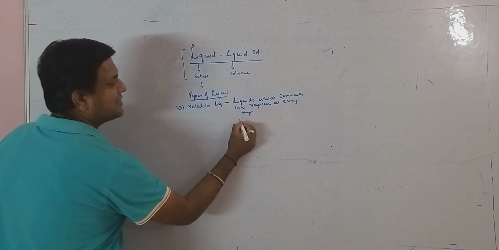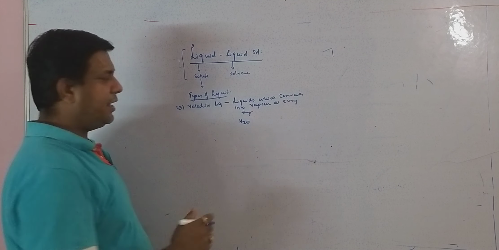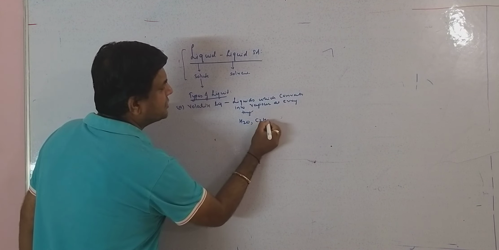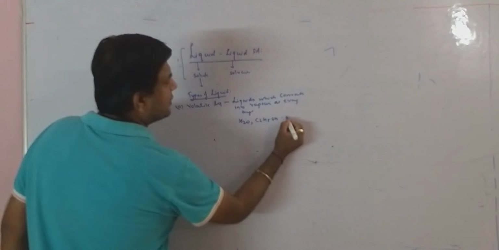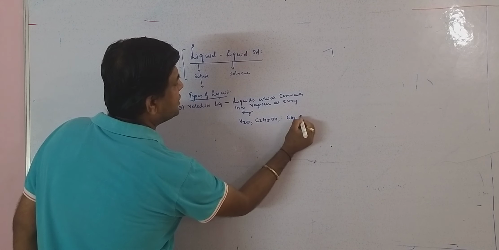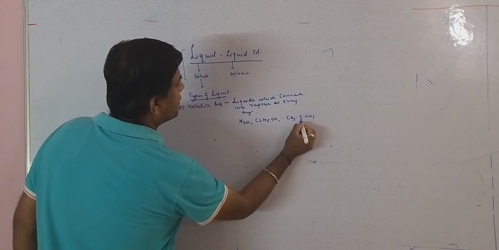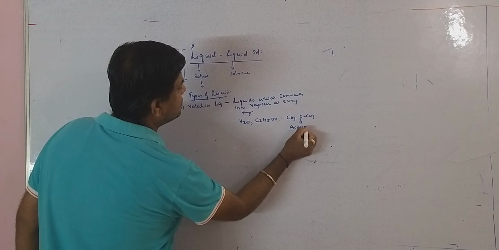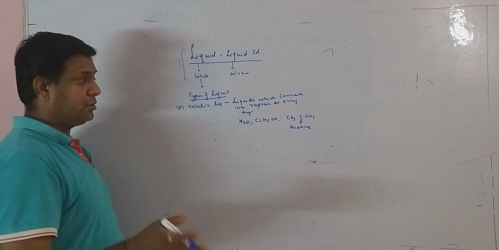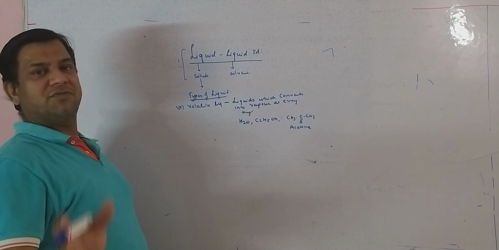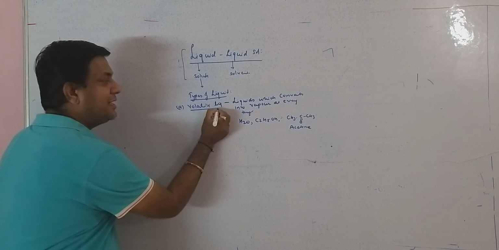For example, the best is water, and another example is C2H5OH, that is alcohol, or we can say ethanol. Then CH3COCH3, the compound is called acetone. So these are the liquids which convert into vapor at every temperature. That's why they are called volatile liquids.